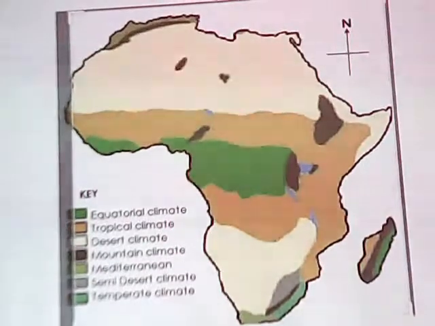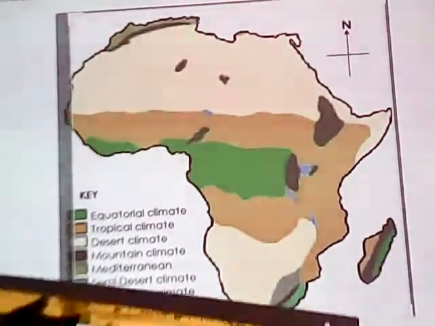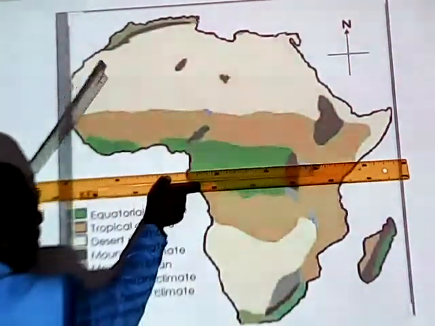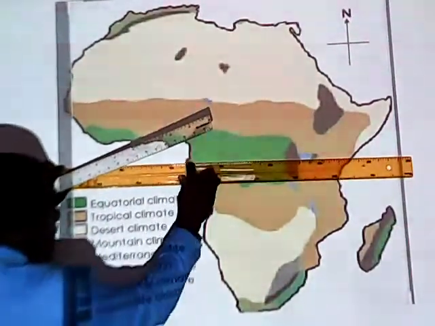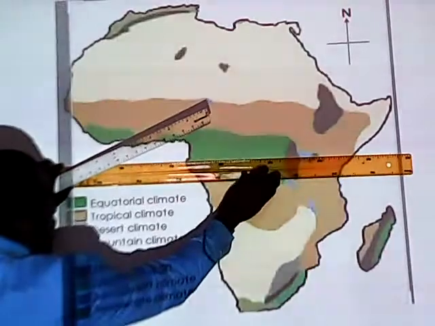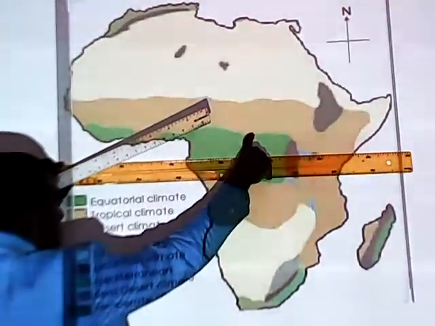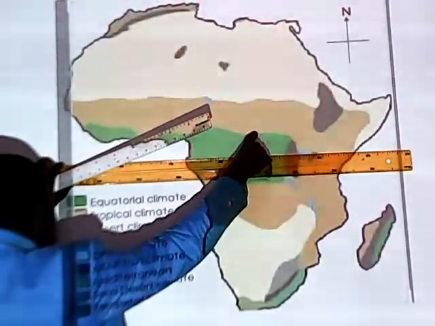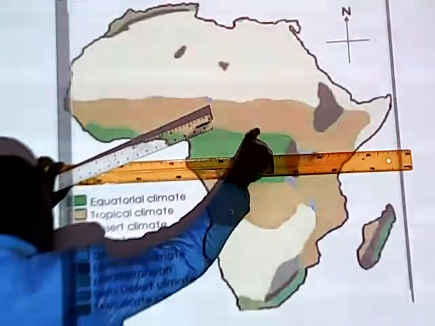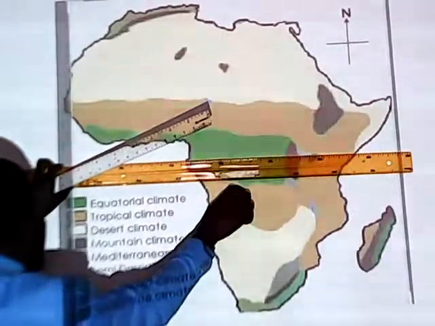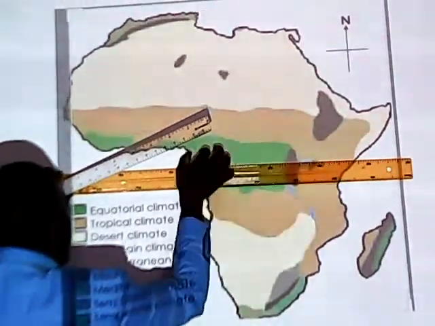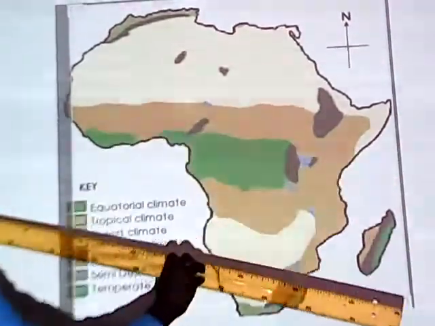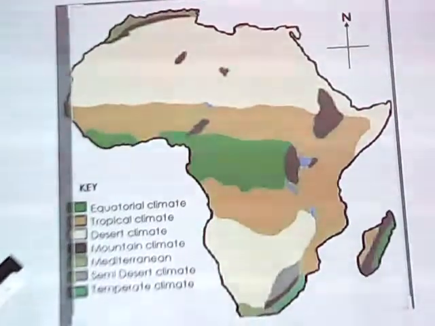As on this map, the equator will run through at that point there. At that point, that will be the equator here where Manila is. So 5 degrees north of what? Of the equator, meaning it is the northern hemisphere. And then 5 degrees south of the equator, which is the southern hemisphere, that area is what we call the equatorial climatic region.